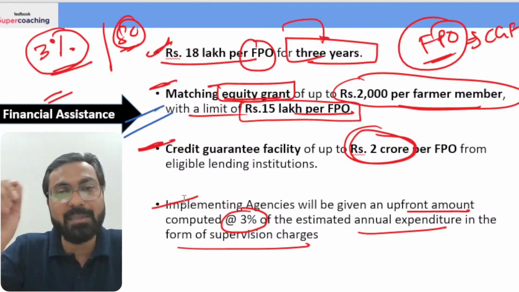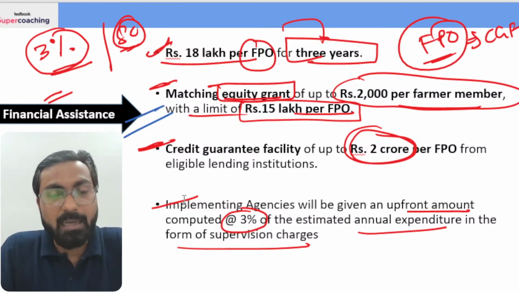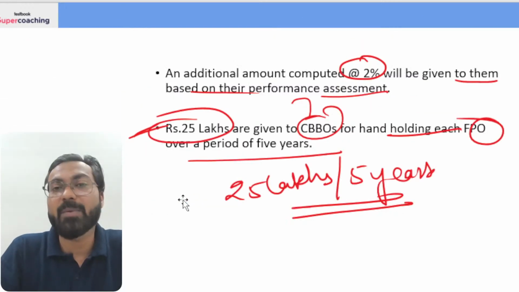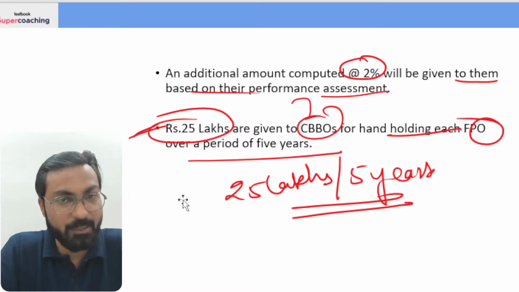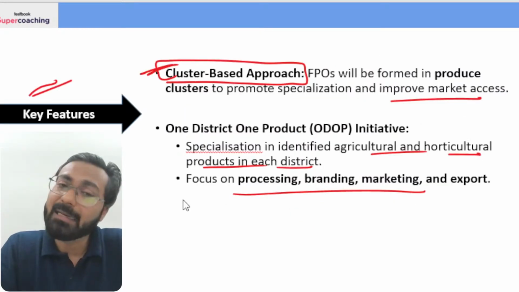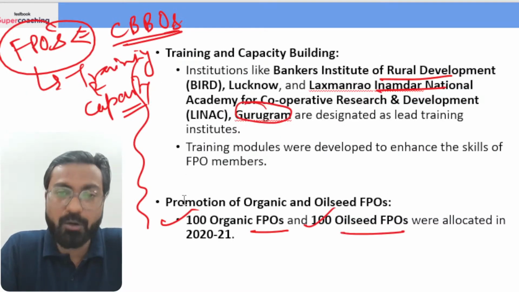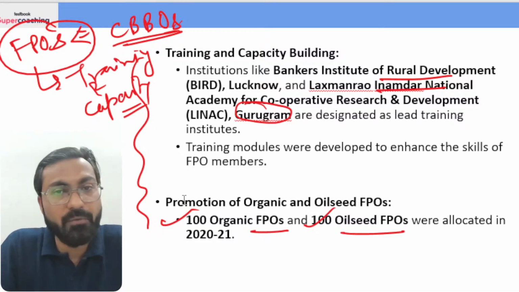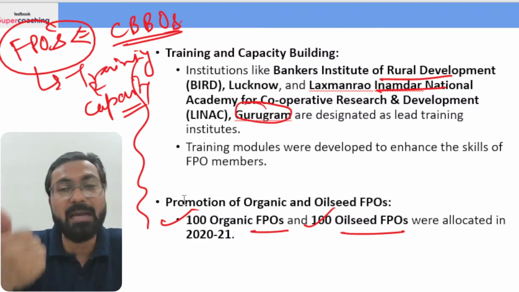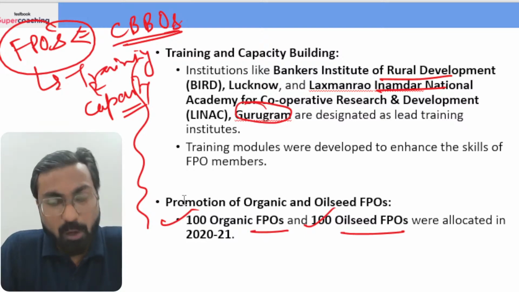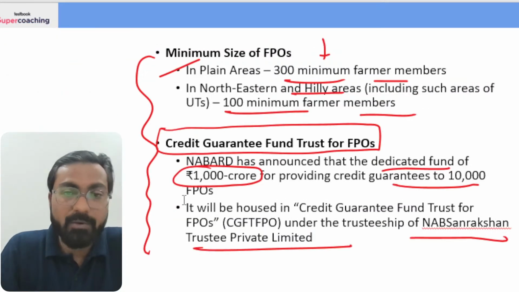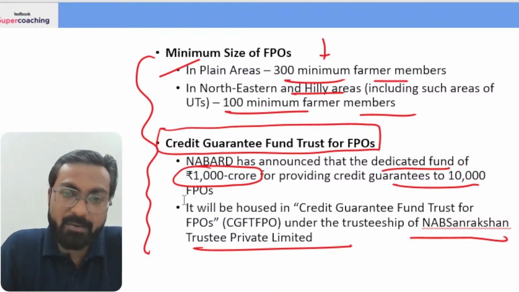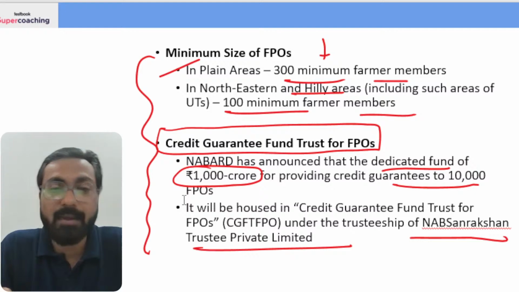Implementing agency को मिलता है 3% of the annual expenditure in the form of supervision charges. Performance assessment के basis पे extra 2% भी मिल जाता है. ठीक है. Cluster based approach is being followed. For training and capacity building, there are 2 institutes: Bankers Institute of Rural Development and Lakshman Rao Inamdar National Academy for Cooperative Research and Development. Right? In plain areas, the minimum size of FPOs must be 300 farmers. In northeastern and hilly, it is 100.